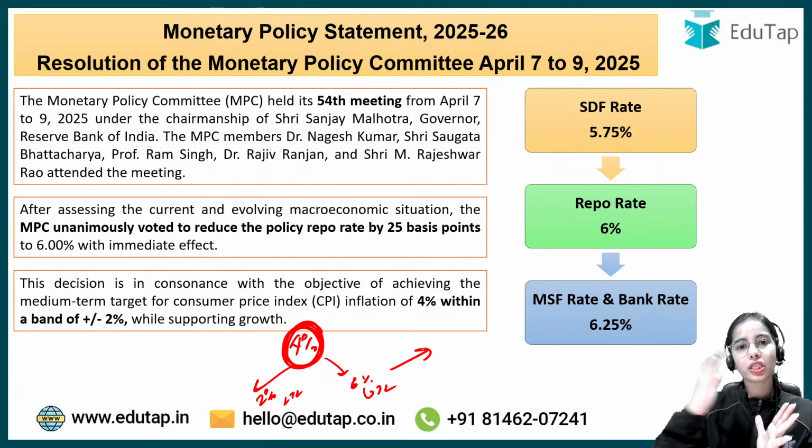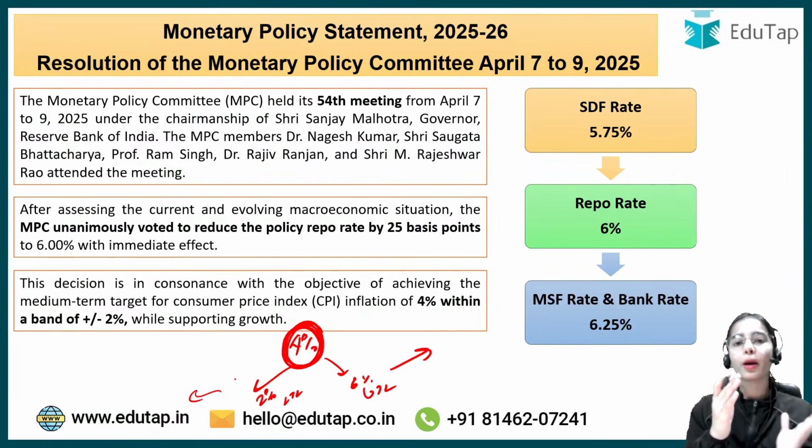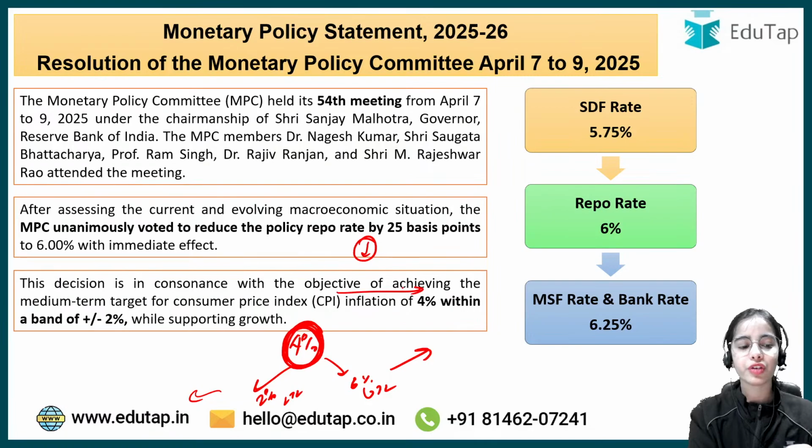RBI does not want the inflation to go above 6%. RBI does not want inflation to go below 2%. Now this is the range that is present. Okay. Now the decision of decreasing the repo rate is not harming the objective of achieving the inflation target. Actually, we are able to achieve the inflation target even by reducing the repo rate. That we will understand, that why this is happening. Okay. So this is the basic idea.